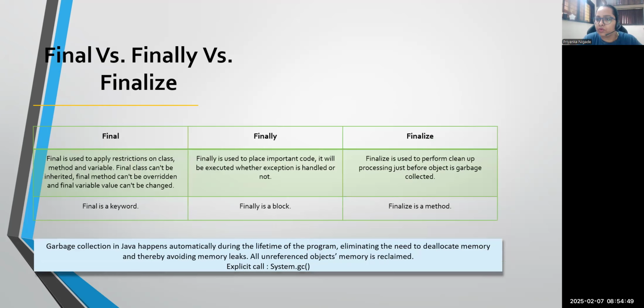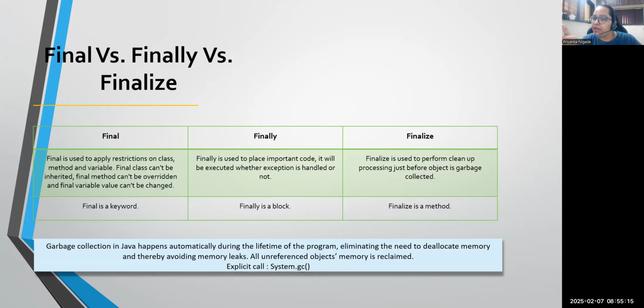And this is the last interview question. People will ask you, what is the difference between final, finally, and finalize? Remember, final we have discussed during inheritance. I mean, final is a keyword, not a block. Finally is a block and finalize is a method. So the final keyword, we can apply at three levels. Variable, we can apply to method, we can apply to class.